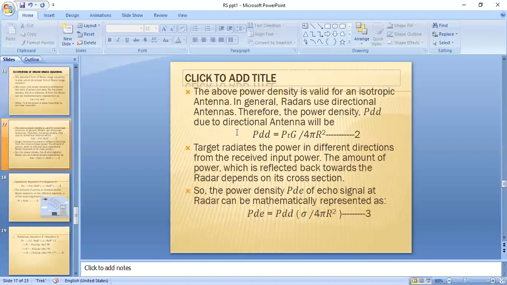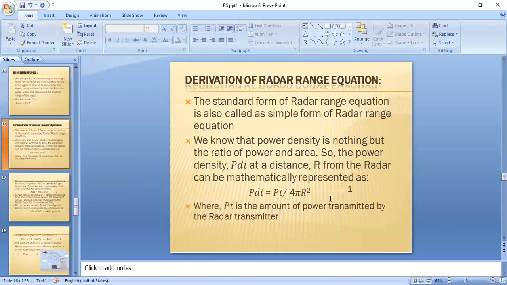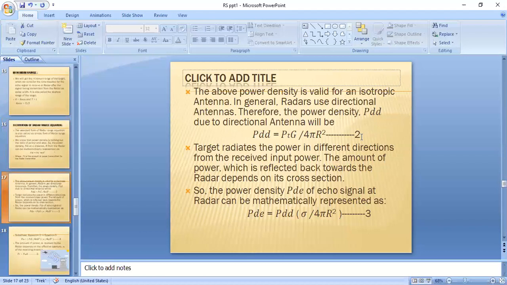So the power density due to the directional antenna, PDD, is equal to PT into G by 4 pi R square, where PT is the transmitted power, G is the gain of the antenna, and 4 pi R square is the area. So the power density due to a directional antenna is equal to PTG by 4 pi R square. Let this be equation 2, and the previous case will be treated as equation 1.